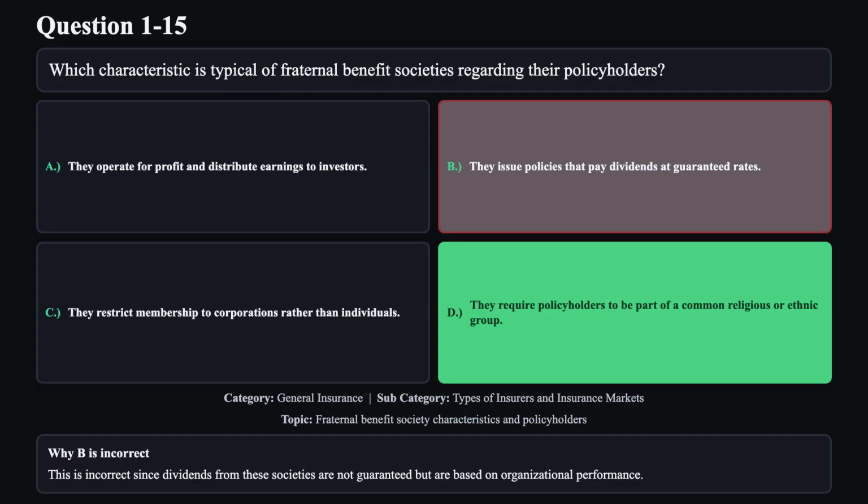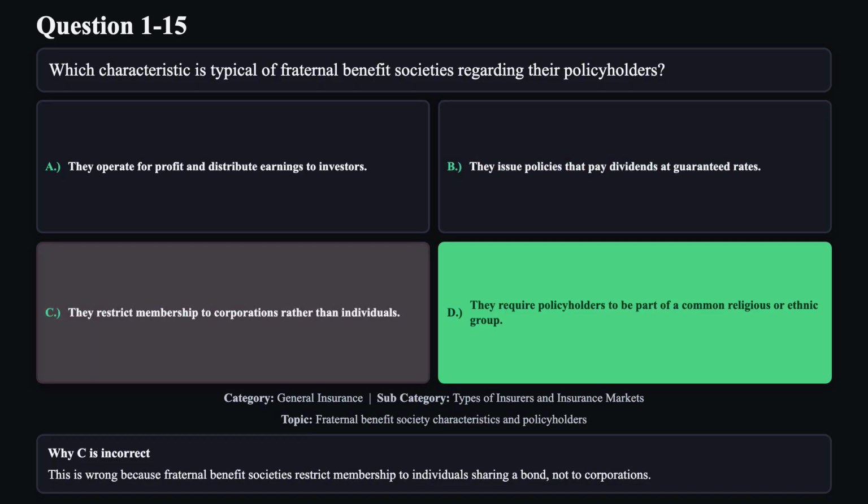Reason B is not correct. This is incorrect since dividends from these societies are not guaranteed, but are based on organizational performance. Reason C is not correct. This is wrong because fraternal benefit societies restrict membership to individuals sharing a bond, not to corporations.